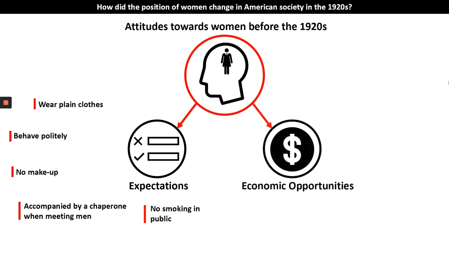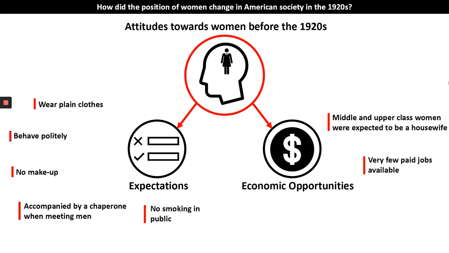In terms of economic opportunities, middle and upper class women were expected to be a housewife. It was expected that the man in the relationship would go out to work and would be the breadwinner, providing for his family. But middle and upper class women were expected to stay at home, to have children, and to ensure that the home life was well kept. There were very few paid jobs available for women before the 1920s, although during World War I, when many American men were away fighting, some women did start to work in the factories and industrial jobs.